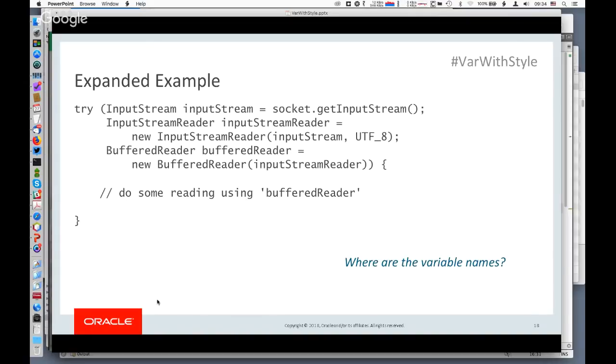In particular, where are the variable names that we're using? These are all kind of mixed into the header portion of the try-with-resources statement. So on this slide, I've highlighted the variable names. They're sort of buried in the middle between the explicit type declarations and the initializers on the right-hand side.